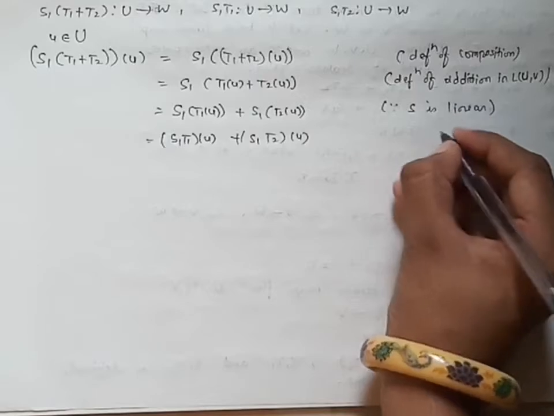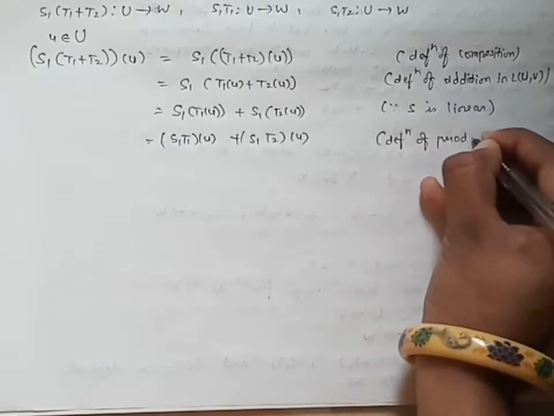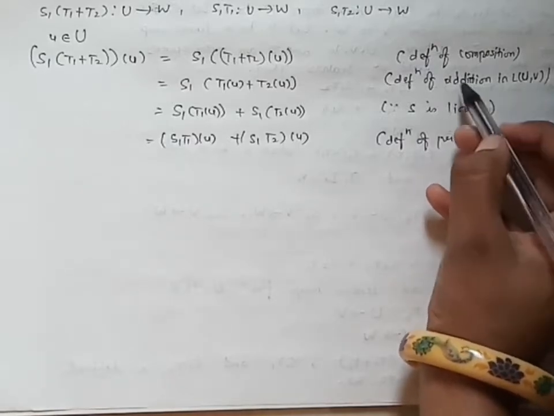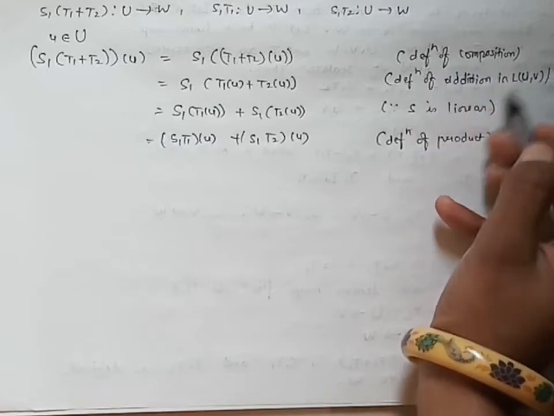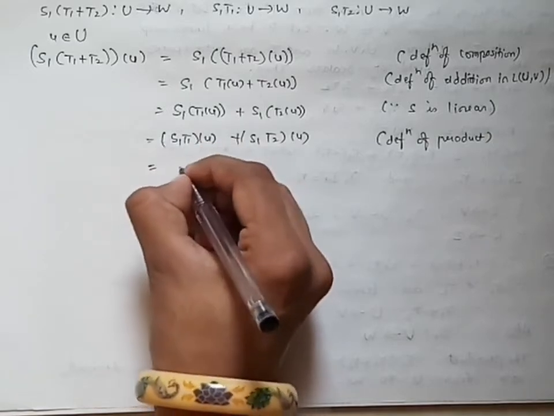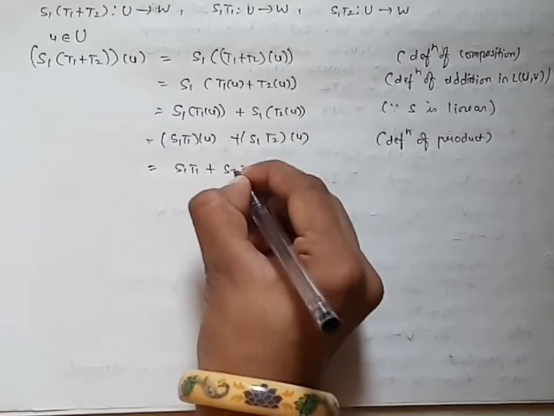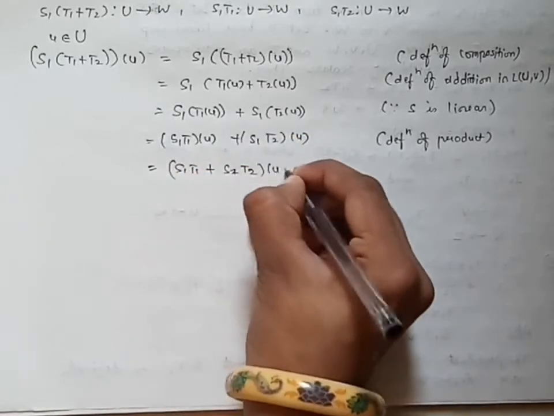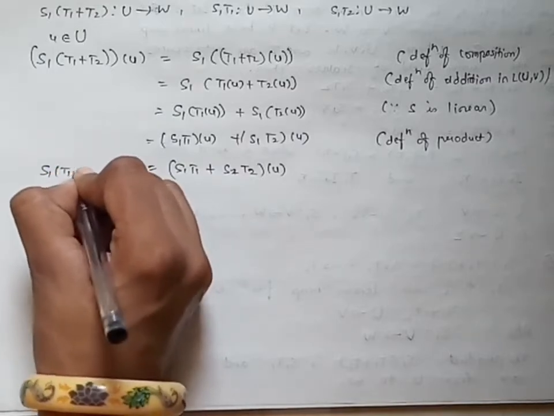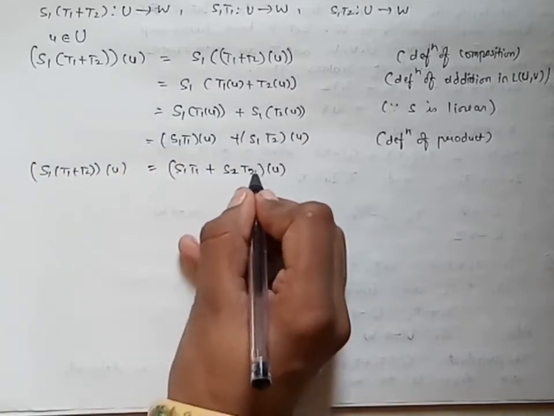Again, I can write this by the definition of product, or you can write composition. Both are the same. You can use whatever you want. If you write definition of composition, it is also correct, and if you write definition of product, it is also correct. So from this we can write S1 T1 plus S1 T2 of U. So we started with S1 of T1 plus T2 of U, and we are here with S1 T1 plus S1 T2 of U.